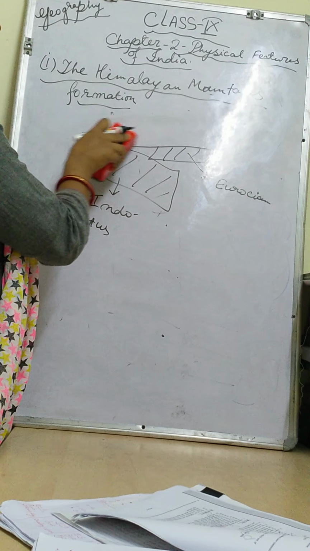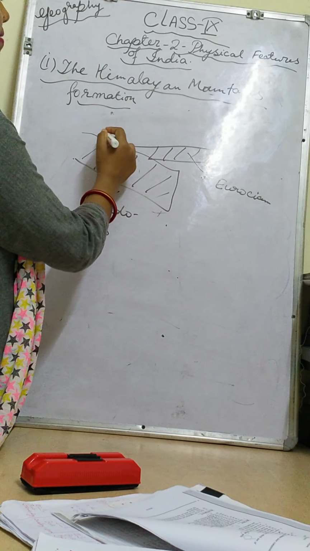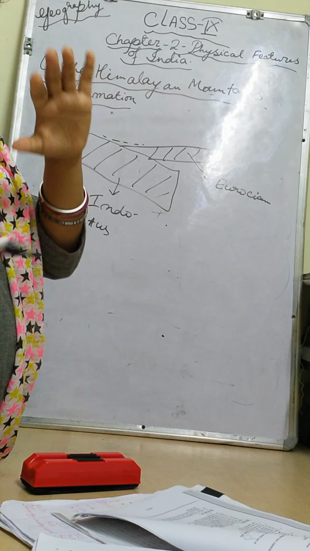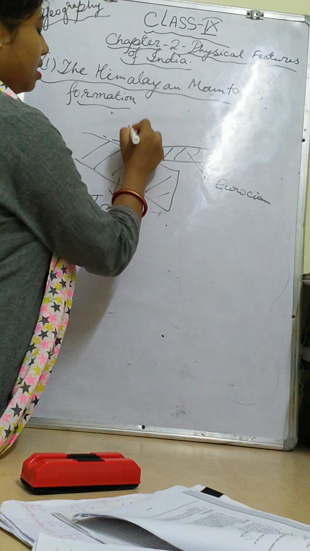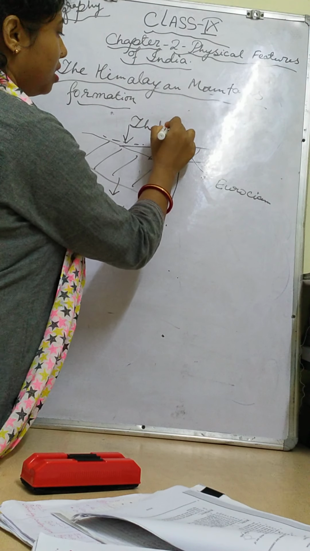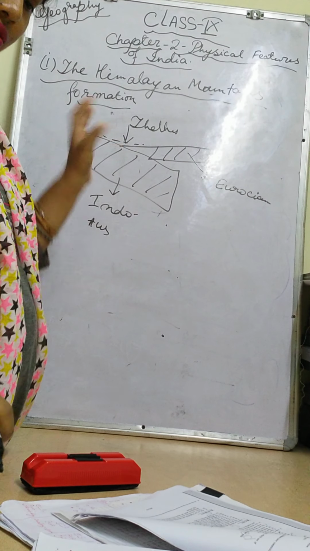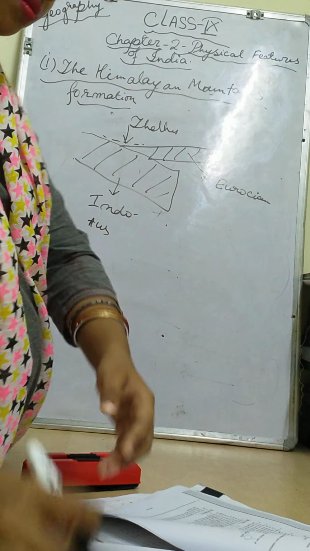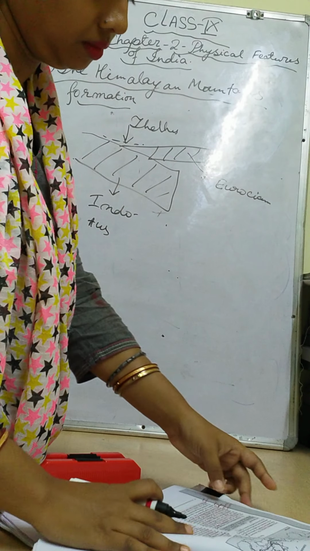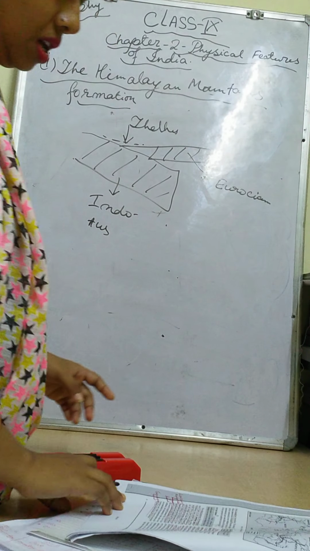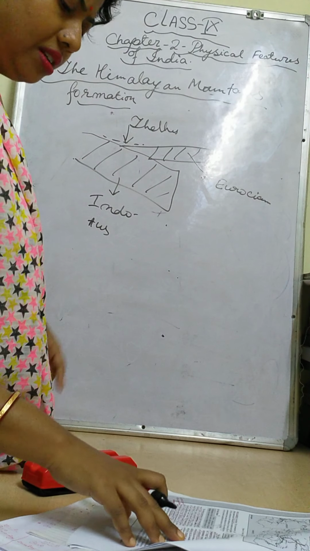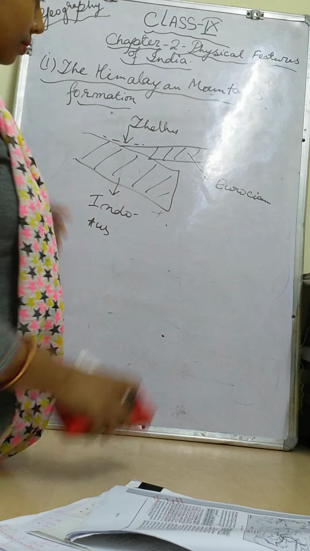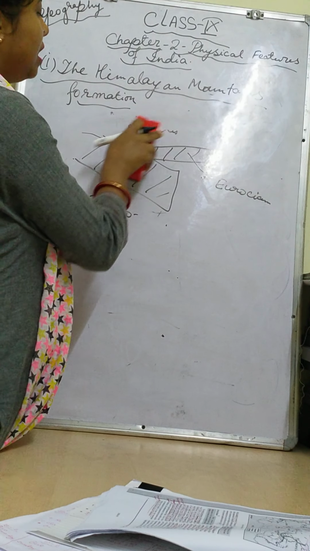And in the area between, one sea was there, where now the Himalaya is standing: the Tethys Sea. Here also we can see the Tethys Sea is there, right? The sea name is Tethys.